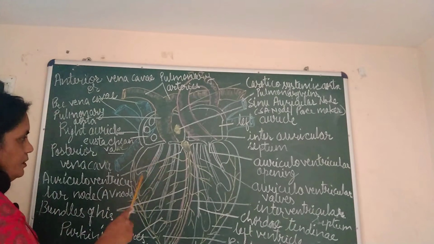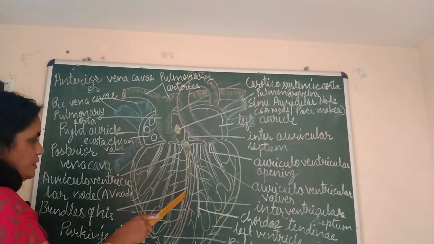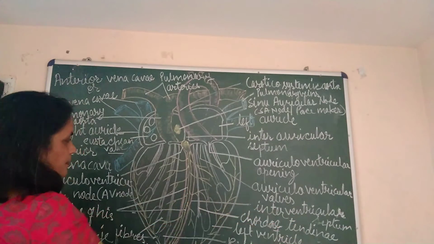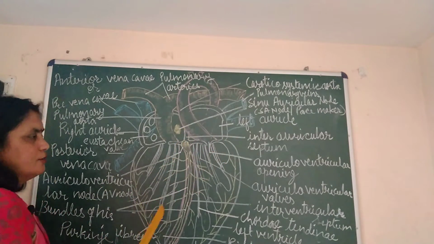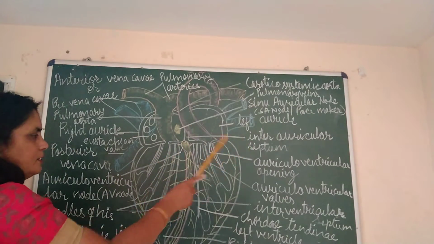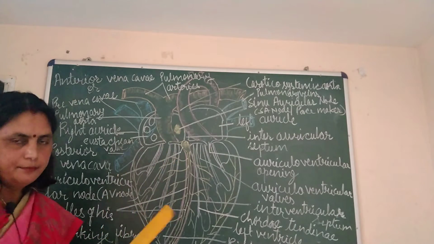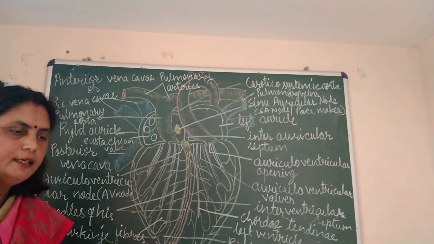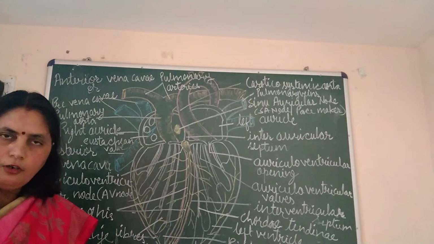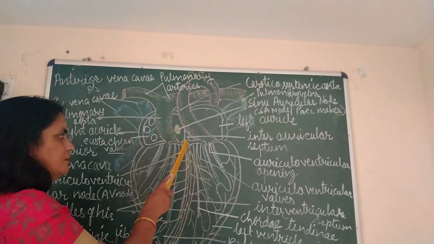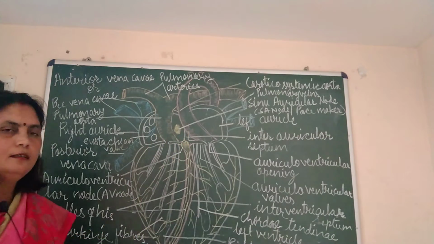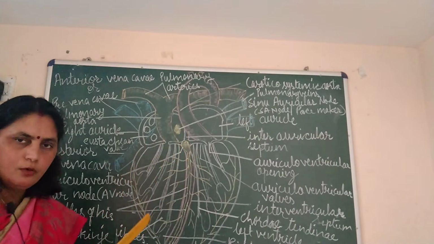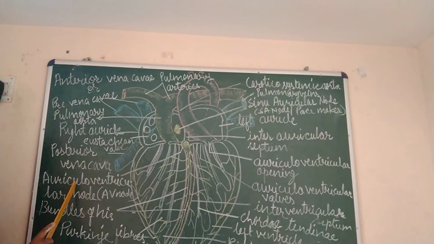Now children, this wall or septum, which is called the interventricular septum, just at the top of this septum, or you can say just at the bottom of the interauricular septum, or at the junction of interauricular septum and interventricular septum, there is a muscular node called auriculoventricular node, or AV node. This is a muscular node.